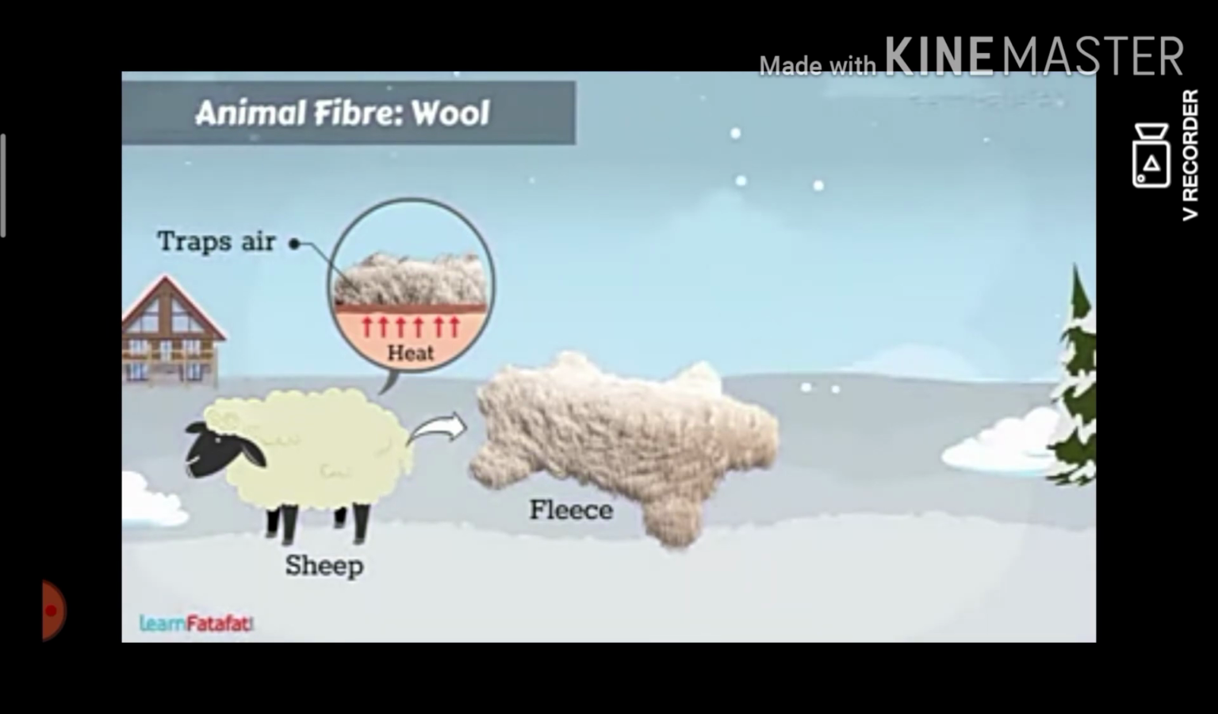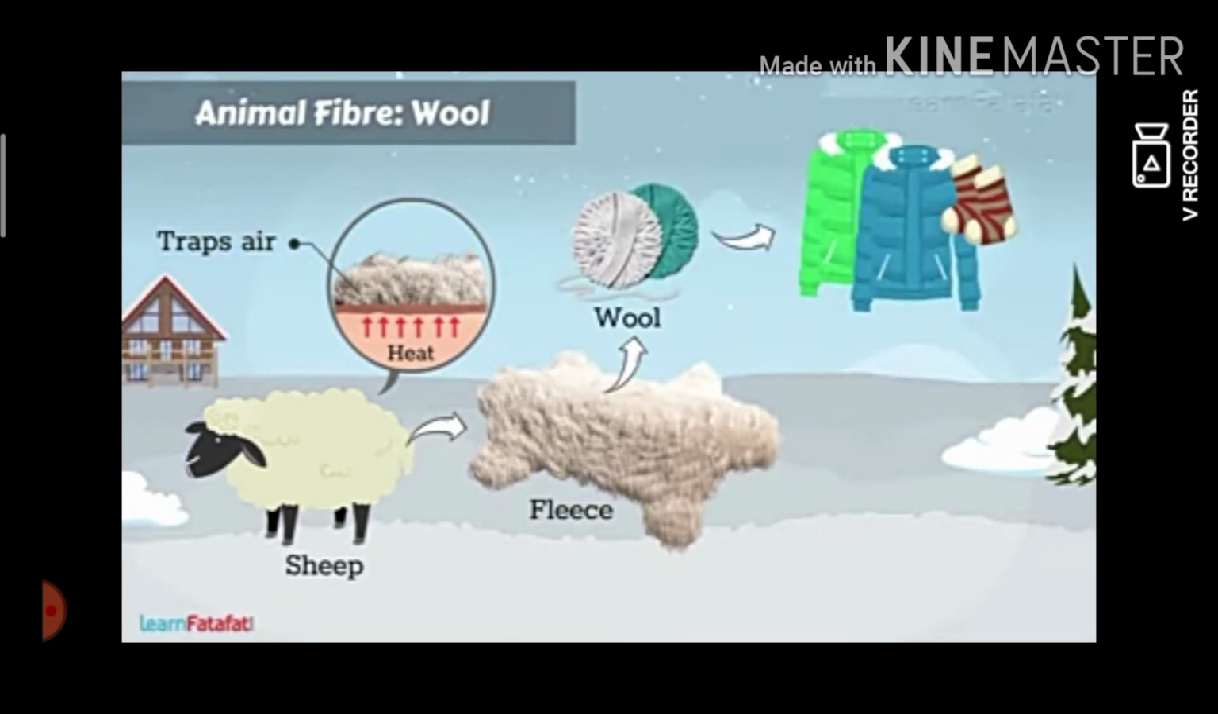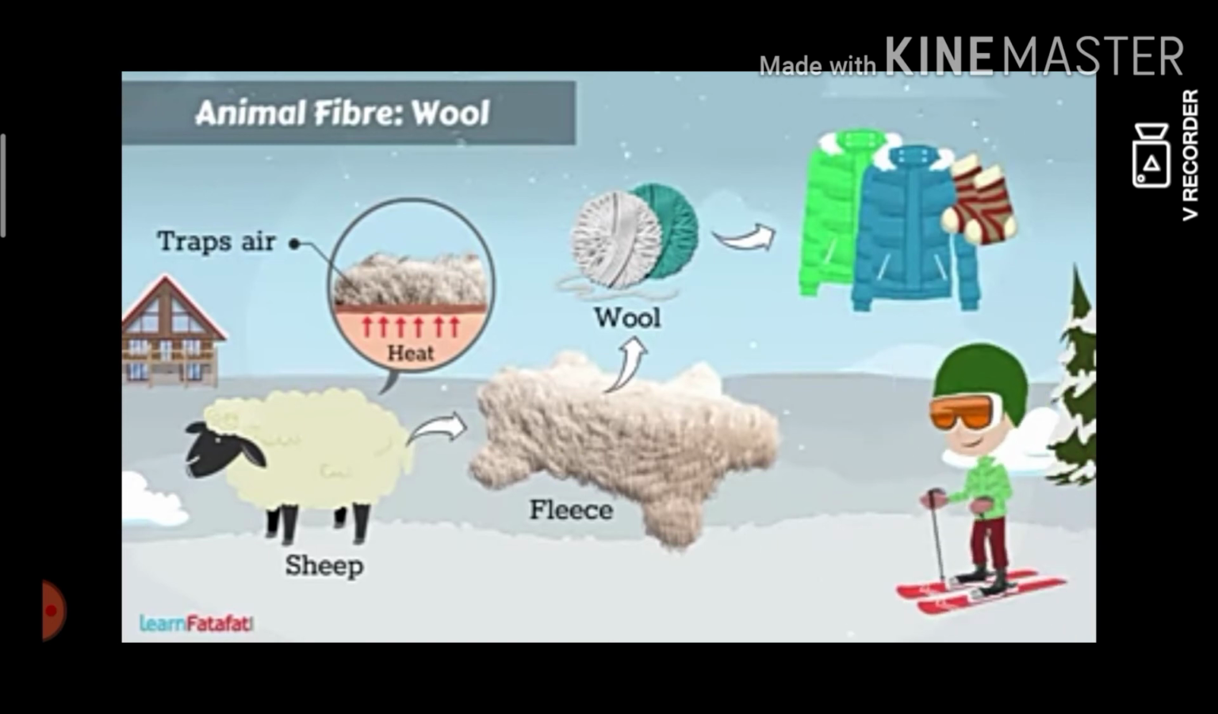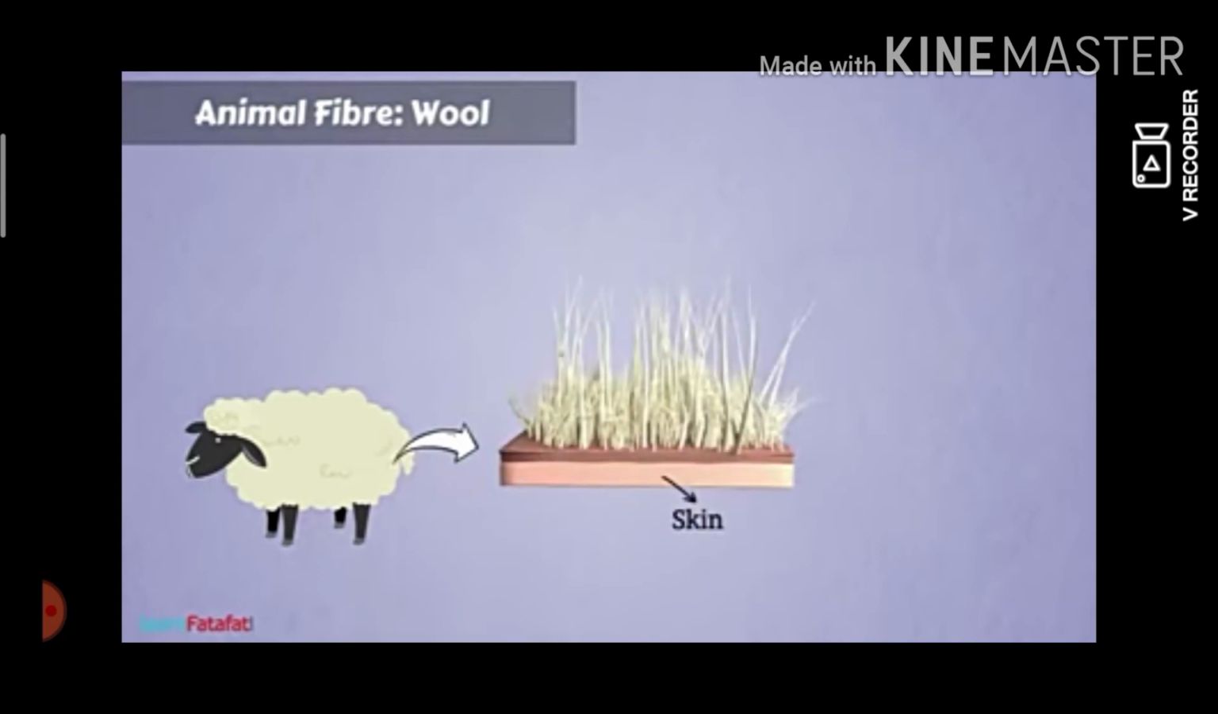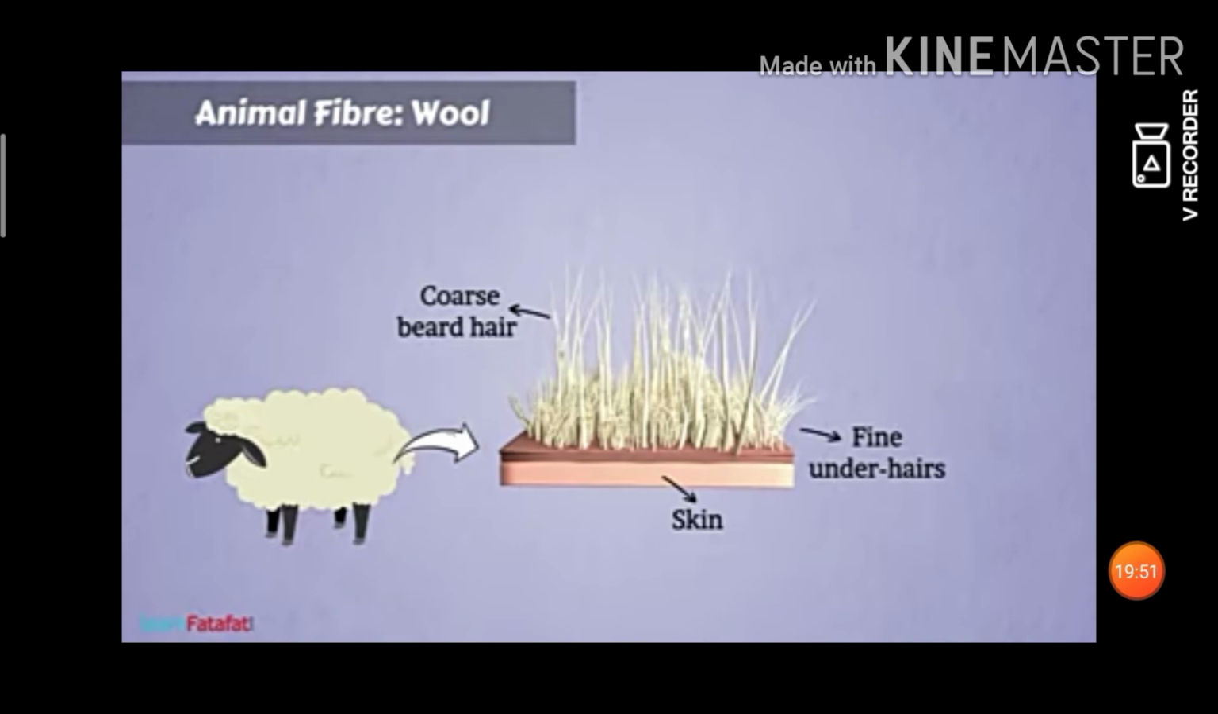We obtain wool from the fleece of sheep. Clothes made of wool keep us warm. Basically, the skin of sheep has two types of hairs: coarse beard hair and fine soft underhair located close to the skin. Wool is obtained from the fine underhairs of sheep.